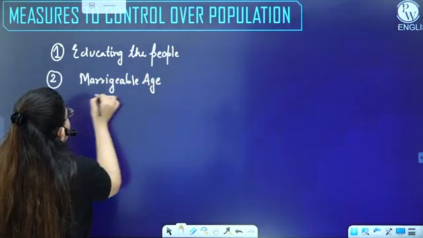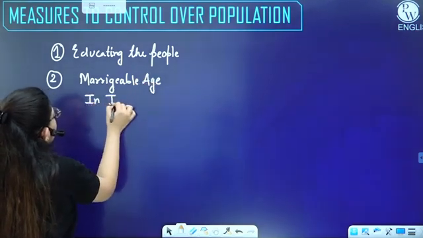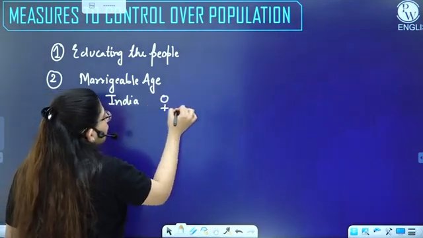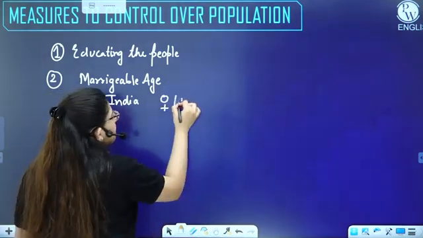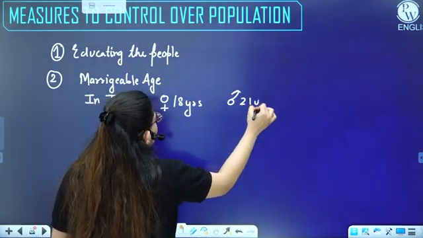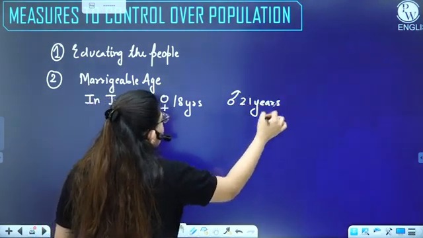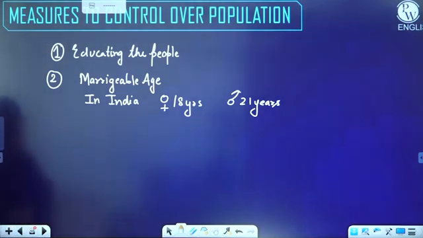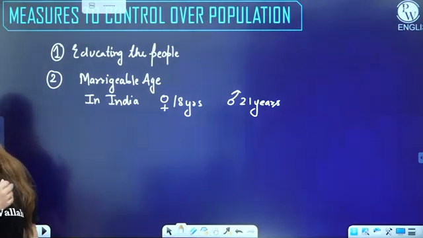For example, in India, the marriageable age for males and females is different. For females, it's 18 years, and for males it's 21 years. So by this, you can also control the population, because people will be knowing a lot of things.